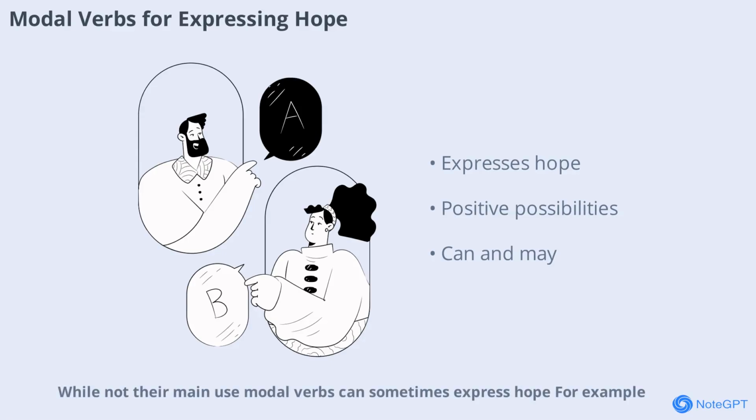While not their main use, modal verbs can sometimes express hope. For example, I hope I can see you soon, or we may meet again. These sentences use modal verbs to talk about positive possibilities.